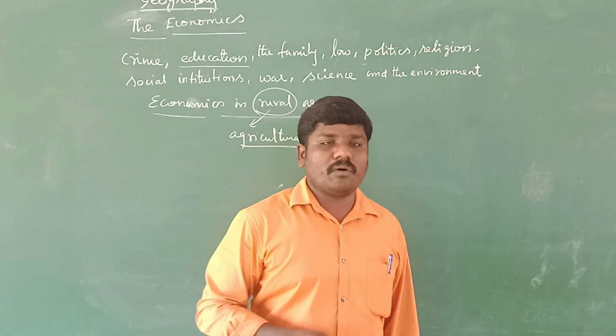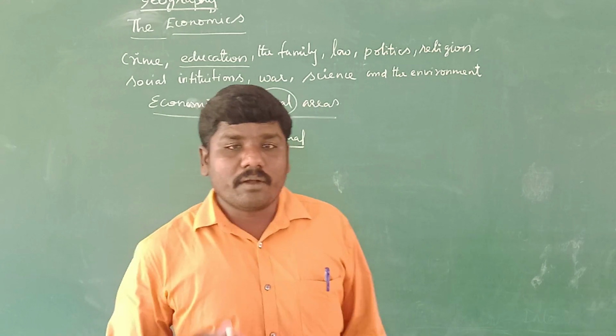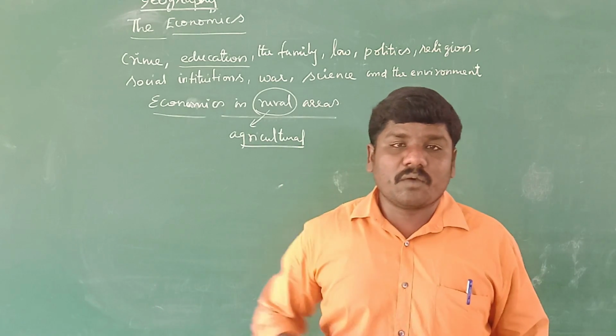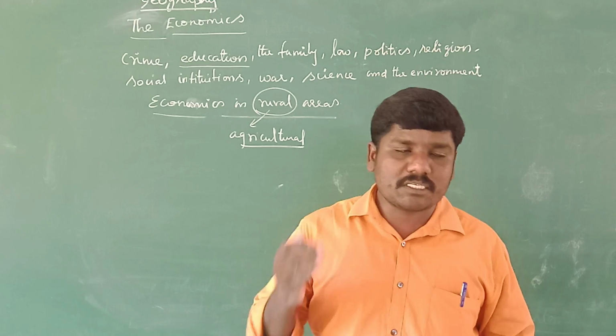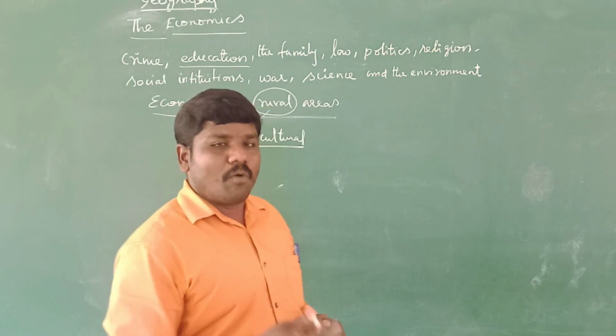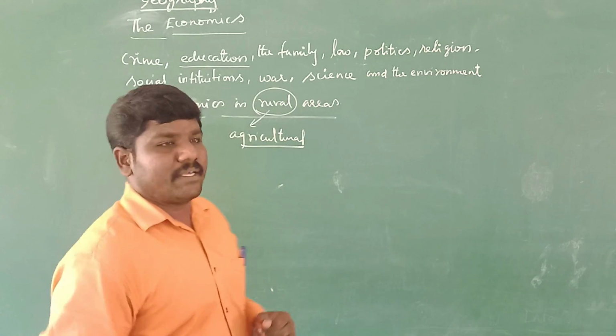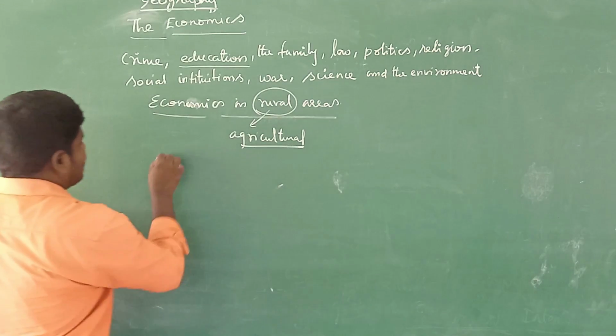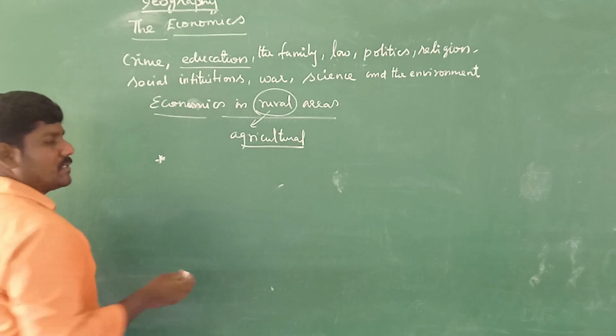And then the other one: this can be done by units in food processing. What is food processing in the rural areas? Dairy, poultry farming, and fisheries. In the rural areas, these especially increase the economy.